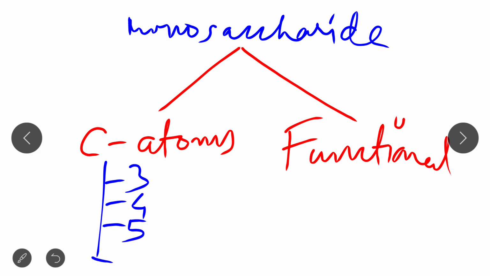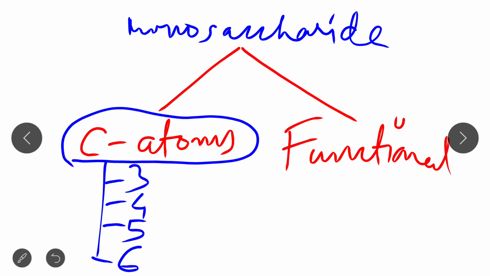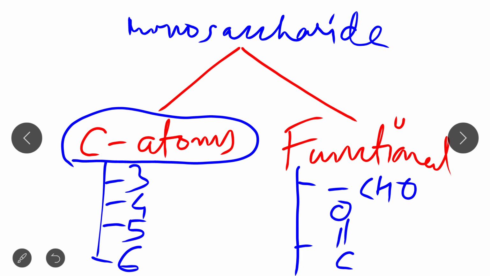And if the number of carbon atoms is 6, then it is known as hexoses. So on the basis of the presence of carbon atoms, monosaccharides are classified in this way. And on the basis of the functional group, monosaccharides can be classified either as having an aldehyde functional group or a ketone functional group. Okay, so in this way the monosaccharide is classified on the basis of the presence of carbon atoms or functional groups. Clear? If you have any doubt, then please comment.